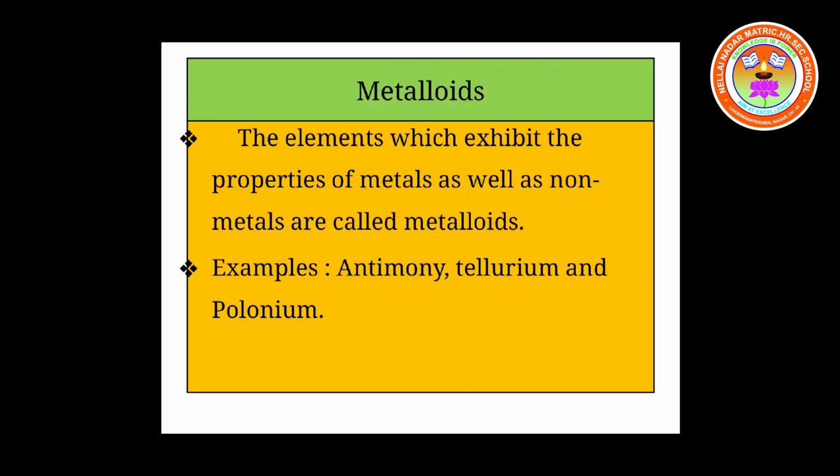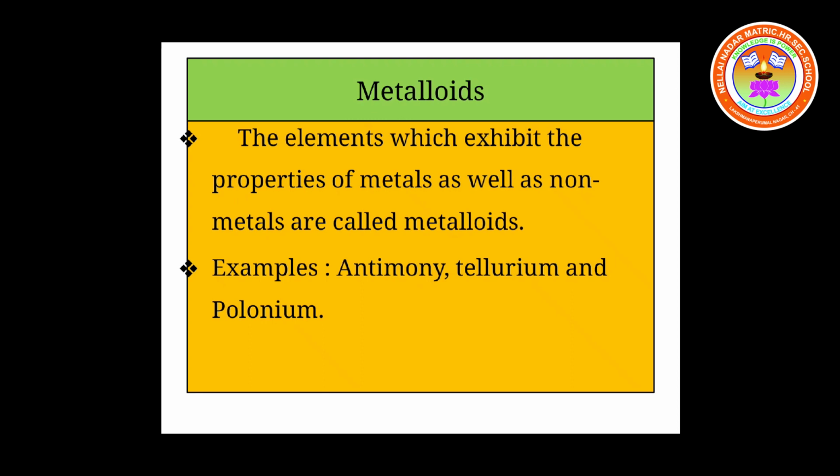What are metalloids? The elements which exhibit the properties of metals as well as non-metals are collectively called metalloids. So metalloids are the elements which have the properties of both metals as well as non-metals, and they are called metalloids. Examples for metalloids are antimony, tellurium and polonium.